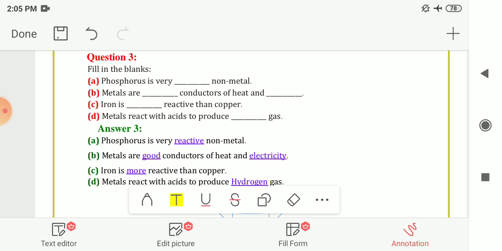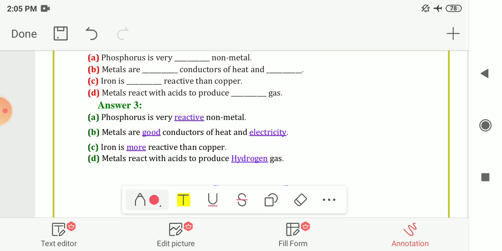Next question number 3 is, fill in the blanks. The first one is, phosphorus is a very blank non-metal. So here the answer is phosphorus is a very reactive non-metal. Next, metals are blank conductors of heat and blank. So the metals are good conductors of heat and electricity.